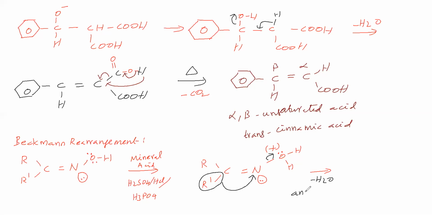This elimination is called anti-elimination but not syn elimination. Why is it so? Because for this H2O, the anti-group is what will migrate. So this R' is anti to the leaving group, and it takes this bond and shifts to this N while water is leaving.